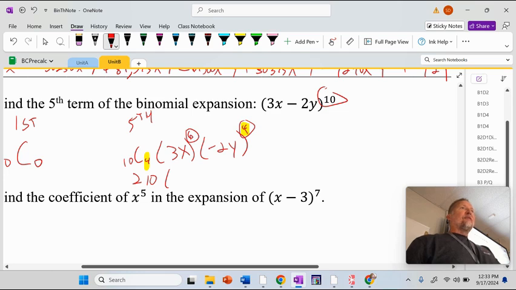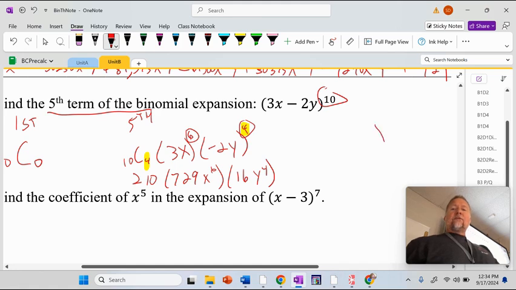And then 84 times 3. Did we just have this? Is that 729 again? So this is 729 x to the 6th. And then this is, that's easy, that's 16 y to the 4th. So what's the fifth term of this binomial expression or expansion? It is x to the 6th, y to the 4th. And what's 210 times 729 times 16?